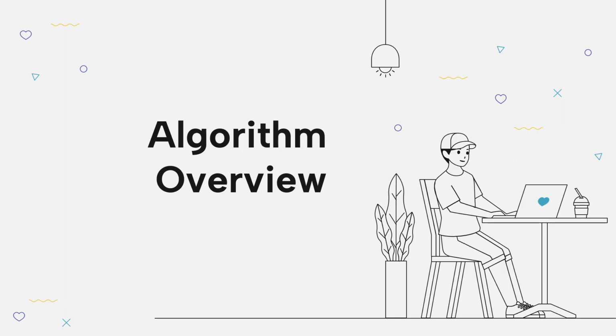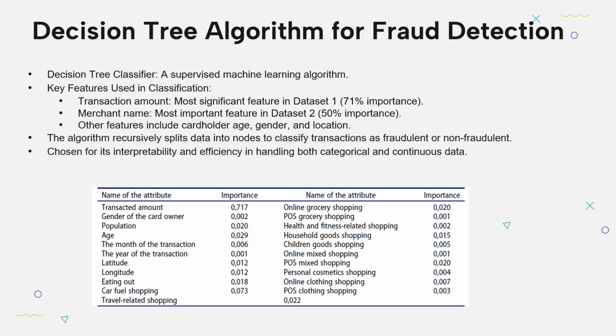Now we'll move ahead to the algorithm overview. The decision tree algorithm for fraud detection was chosen because it offers a high degree of interpretability. This means that the logic behind the decisions made by the model can be easily traced, making it ideal for applications like fraud detection where transparency is crucial. Decision trees allow us to clearly see how and why each transaction is classified as fraudulent or not.